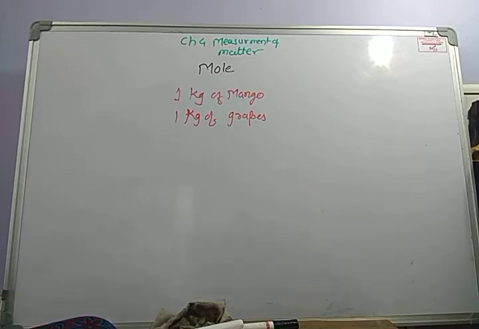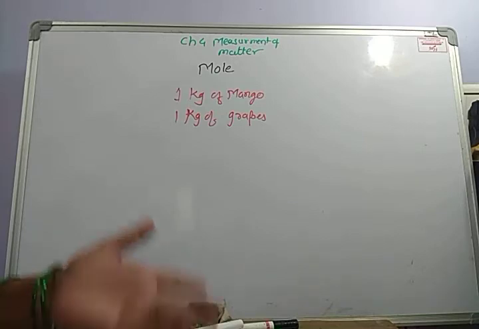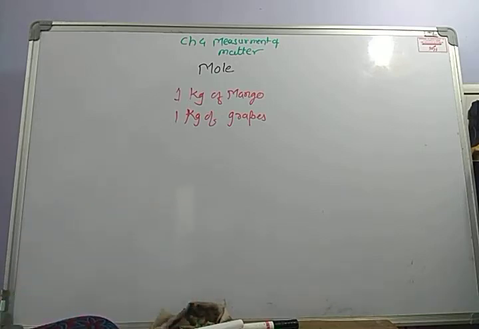Can we measure? There is an activity given in your textbook. Take a single grain of tur dal, masoor dal, chana dal and so on, and put it on a balance. You will weigh differently.